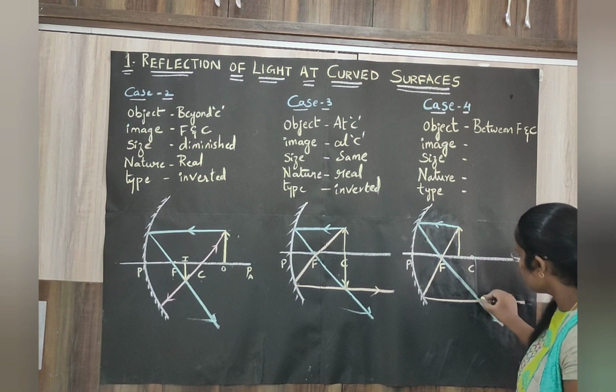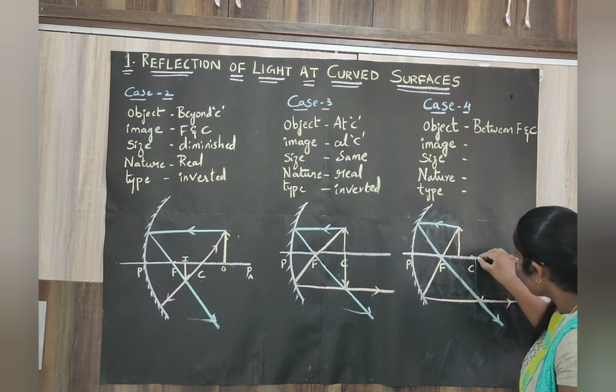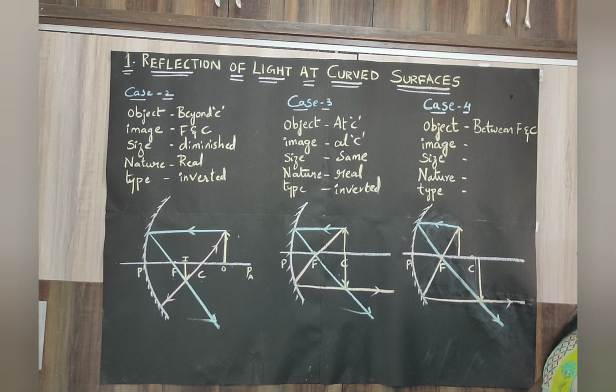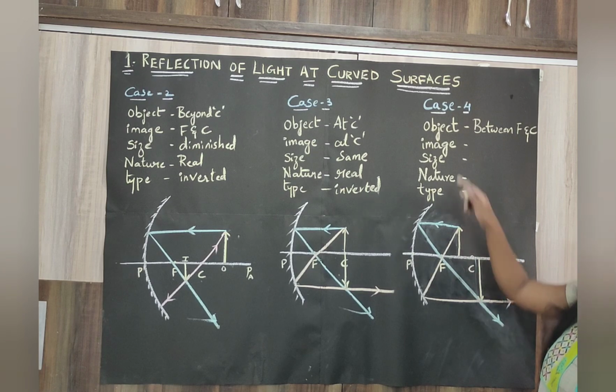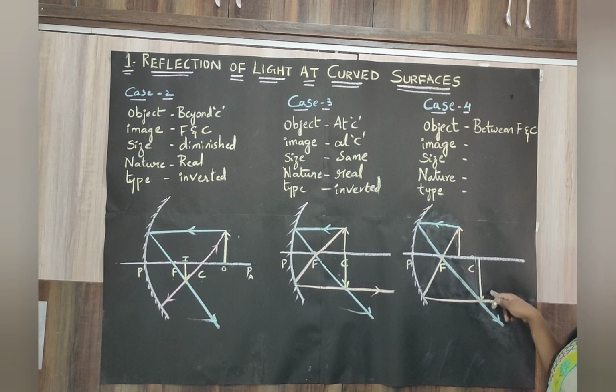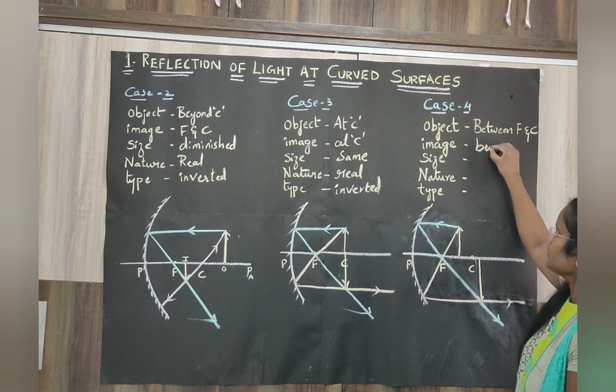And the two reflected rays meet here, and here our inverted image is going to be formed. So when you place the object between F and C, the image is beyond C.